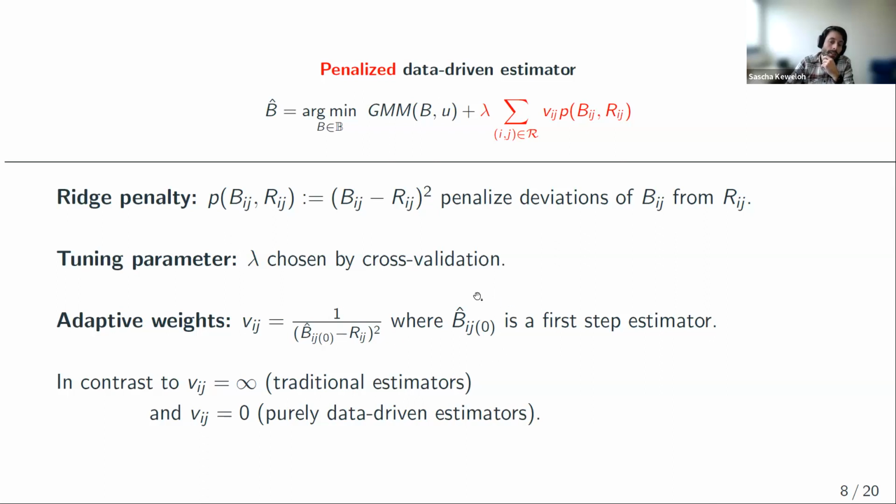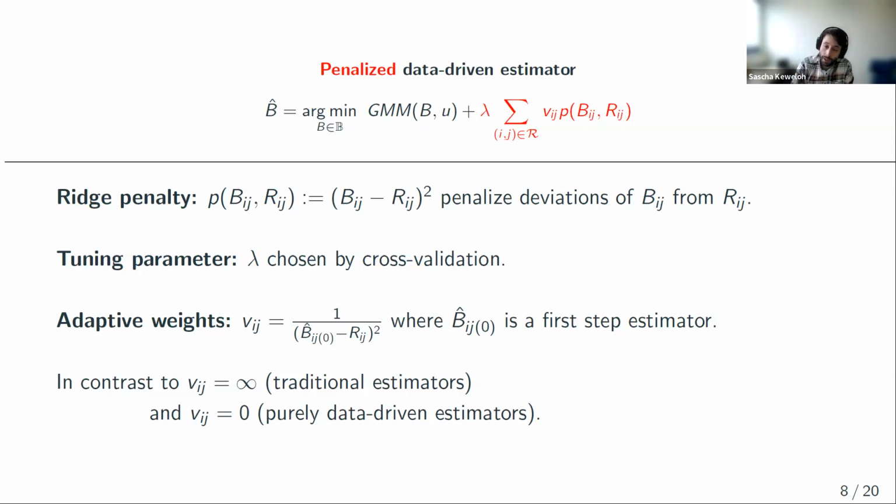And the way it works is I first calculate a first step estimator, which is just the data-driven estimator without a penalty. And this estimator is consistent, meaning if we impose a correct restriction, then the first step estimator converges to the restriction. This term goes to 0, and therefore the weight goes to infinity, meaning the weight of correctly imposed restrictions goes to infinity, and it becomes infinitely costly to deviate from correct restrictions.